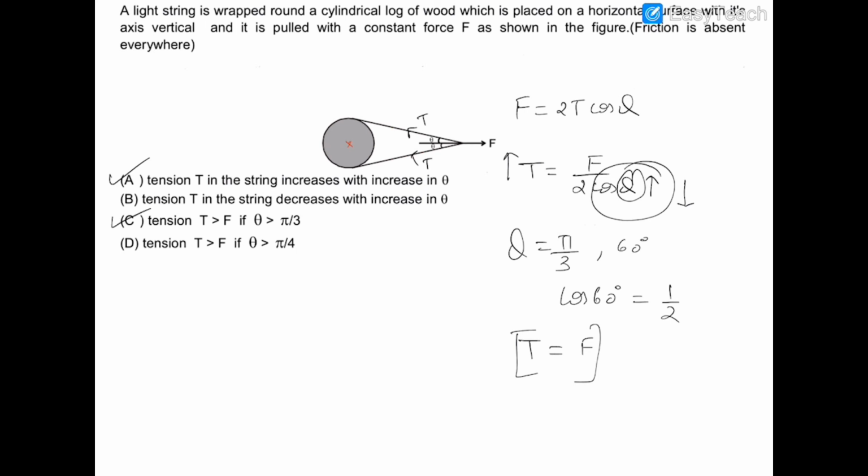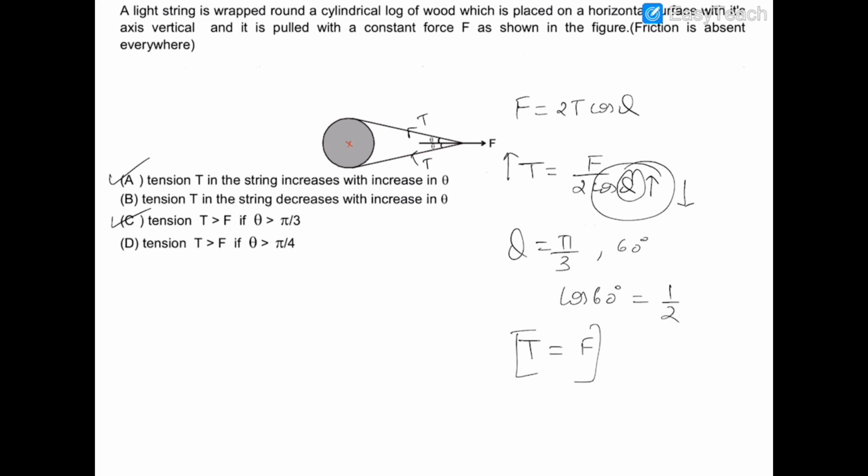But option D says that if theta is greater than pi by 4, then T is greater than F. But obviously if C is correct, then D should be wrong, because it is not valid in all the cases. Okay, so you can check that thing. So let us now move forward to the next question.